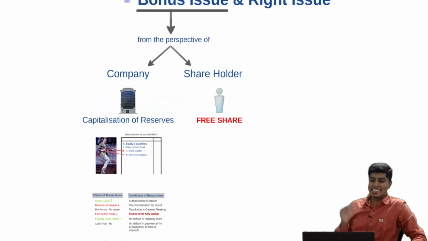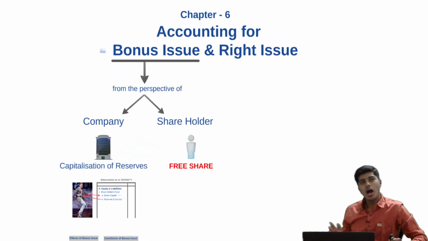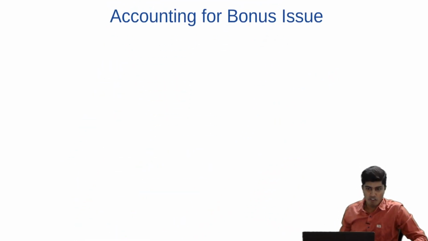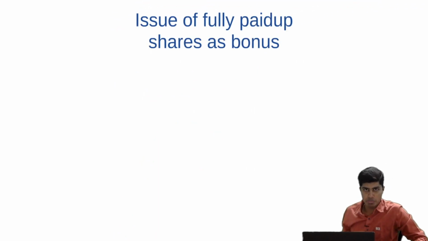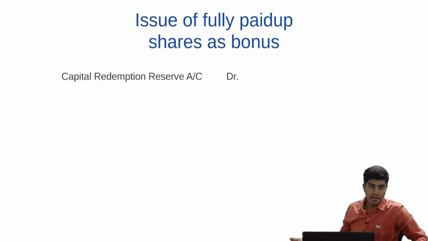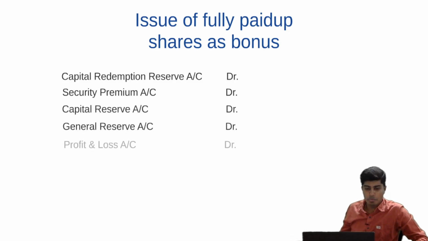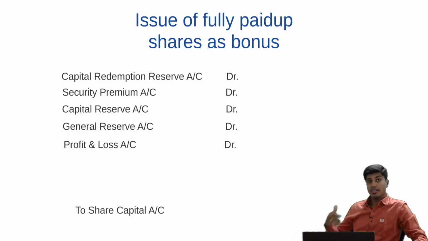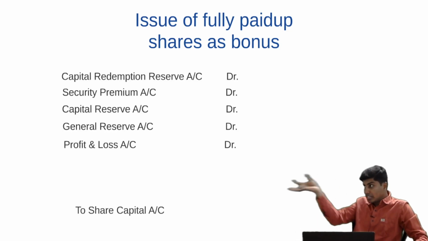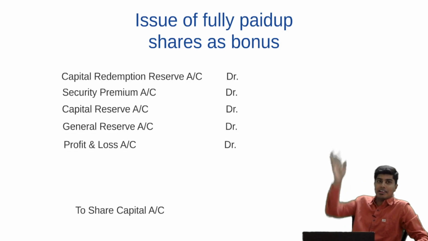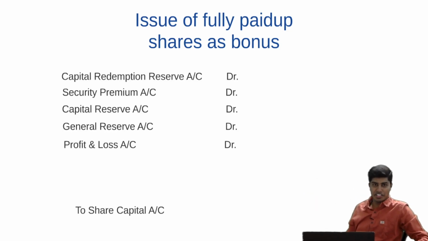Now let's quickly slide into the slide to see how we account for such issue of bonus shares. Firstly, if it is issue of fully paid up shares as bonus, like I mentioned, our reserves will decrease. What reserves? Capital redemption reserve, security premium, then capital reserve, general reserve. All of these reserves are decreasing, so we debit them. And it is capitalization of reserves. We take from reserves, we put it to capital. Capital is increasing, we credit share capital.